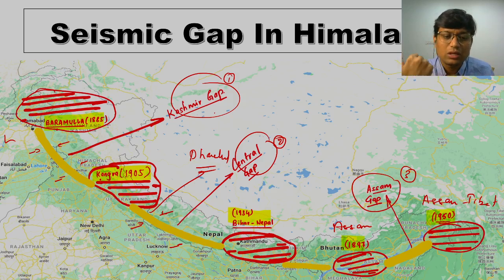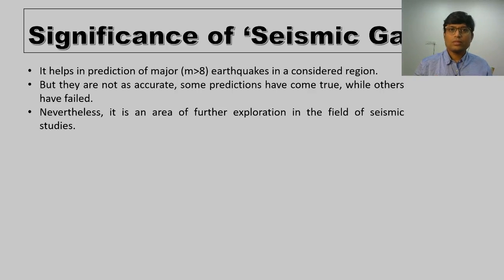Now we will also see the significance of the seismic gap theory. As we have already seen, it helps us in prediction of a major earthquake in a considered region. But on the other hand, these predictions are not as accurate as we expect them to be.